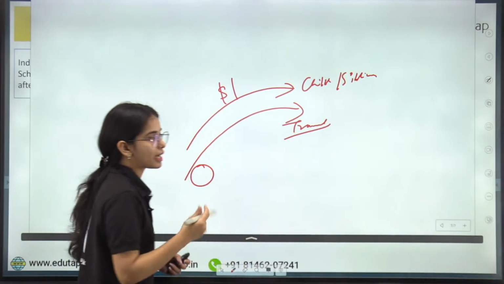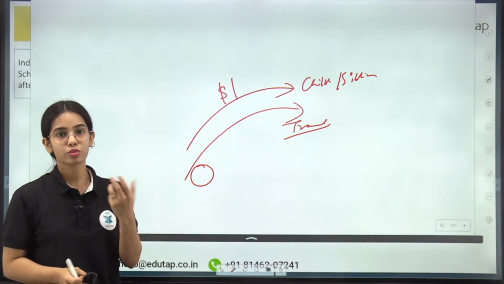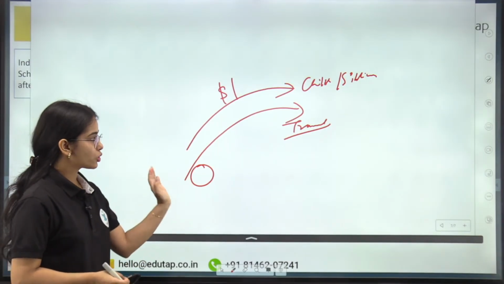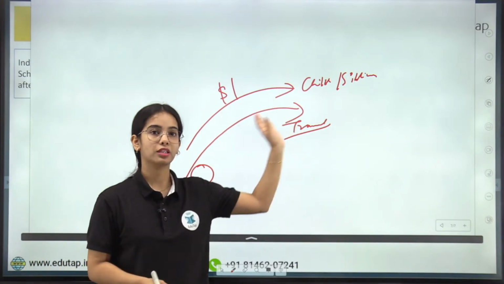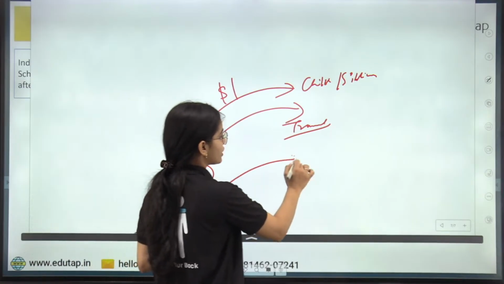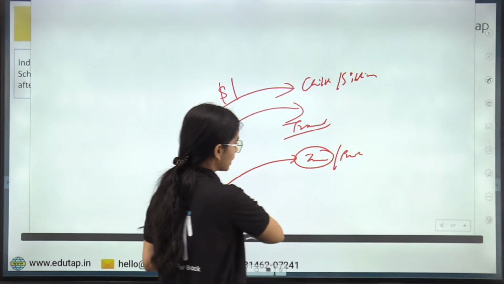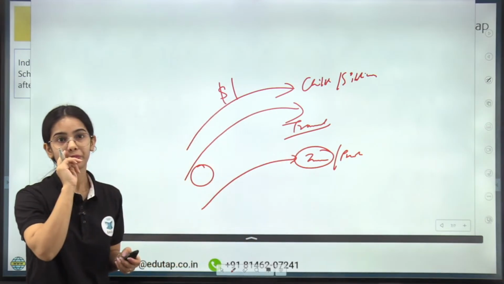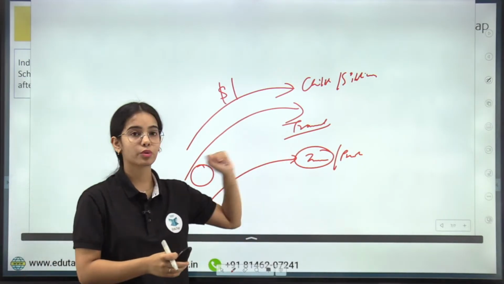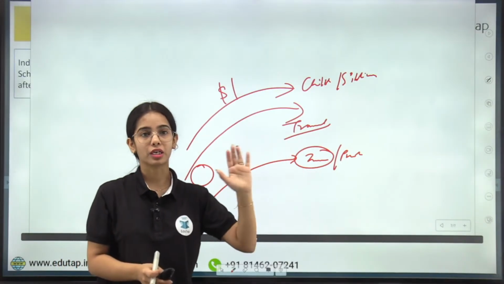You take funds outside for your travel that you want to do. You are going to Japan, you are bringing dollars to Japan. You are going to the US, you are bringing dollars to the US. So if you want to travel outside, you have to take foreign currency with yourself. Other than this, let's say you want to invest in other countries, you want to buy property in other countries, so you are sending your funds outside, okay. So for various purposes you send funds outside, or you take funds outside.